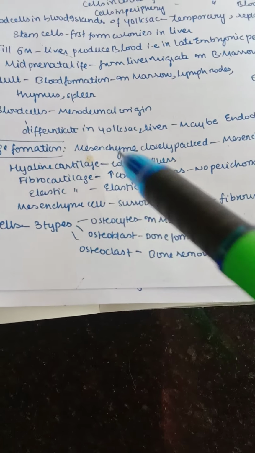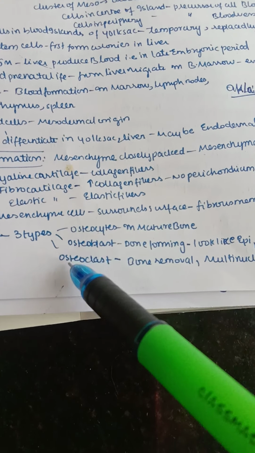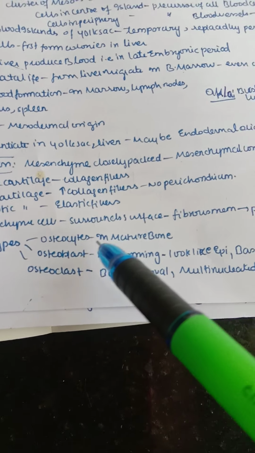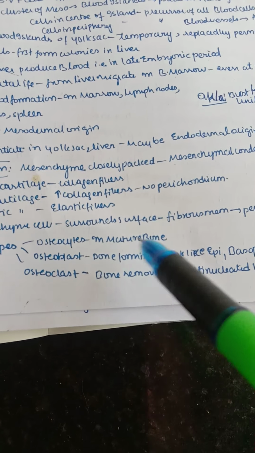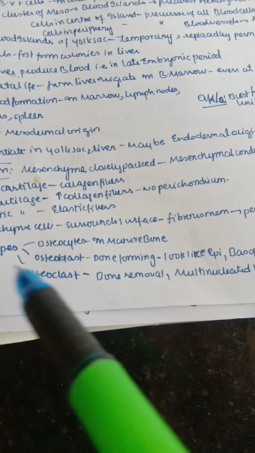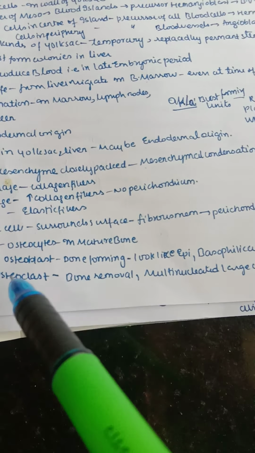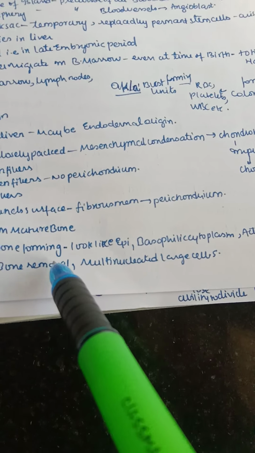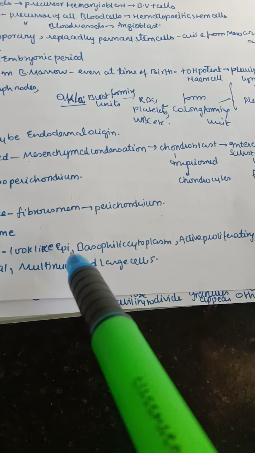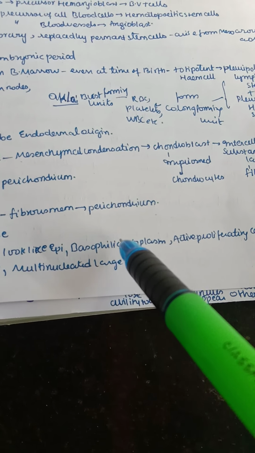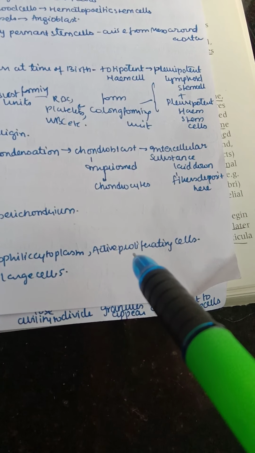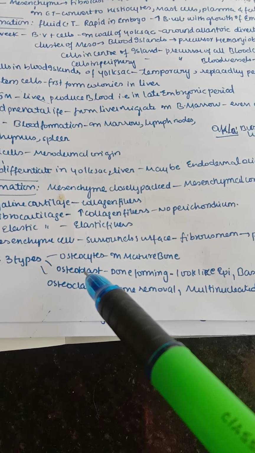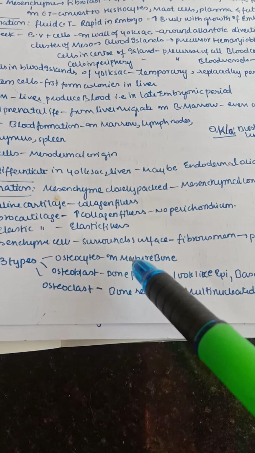So bone mainly has three types of cells, that are osteocyte, osteoblast and osteoclast. Osteocyte is present in a mature bone, osteoblasts are the bone forming cells, and the osteoclasts are bone removing cells. So let us see osteoblasts in detail. They are bone forming cells, they look like epithelium, and they mainly have basophilic cytoplasm. Baso means blue colored cytoplasm, that is basic in structure, and osteoblasts are actively proliferating cells. This is the main cell required for the formation of bone.